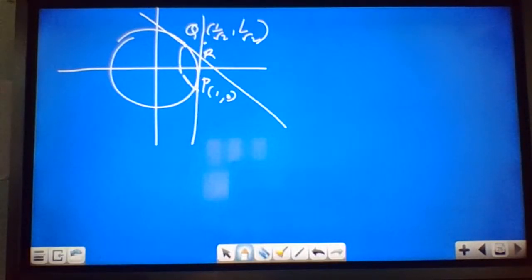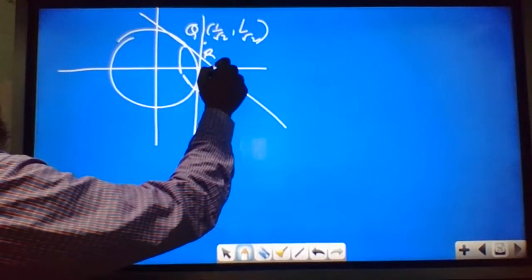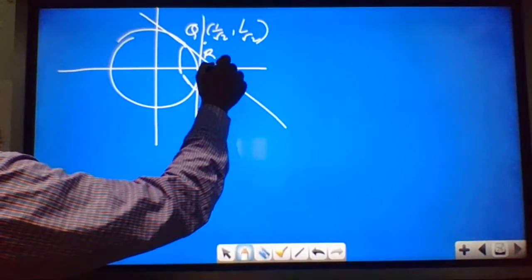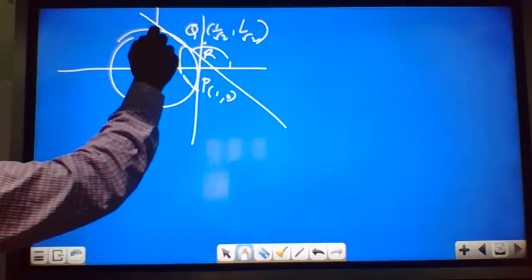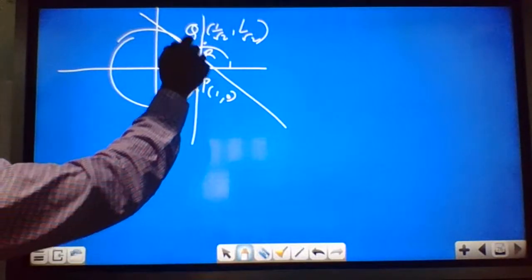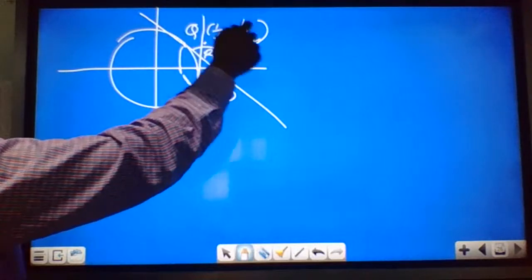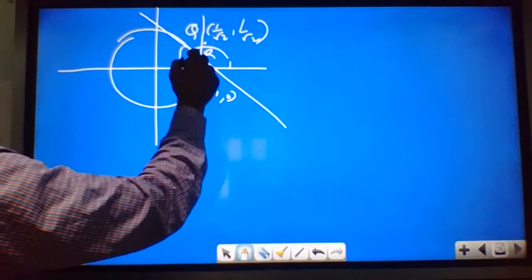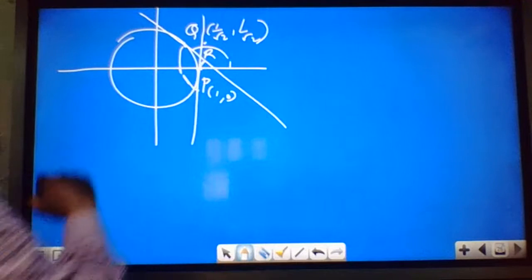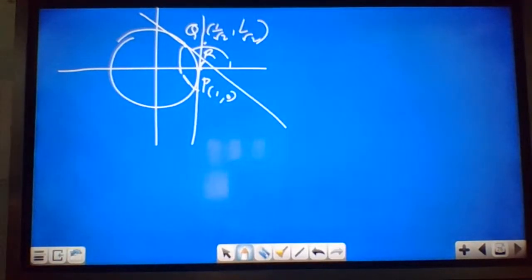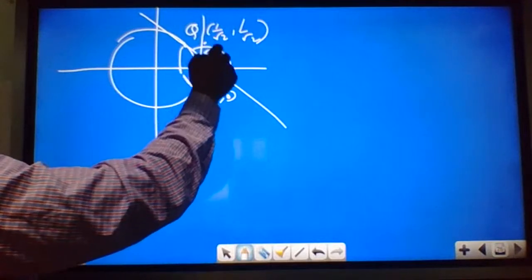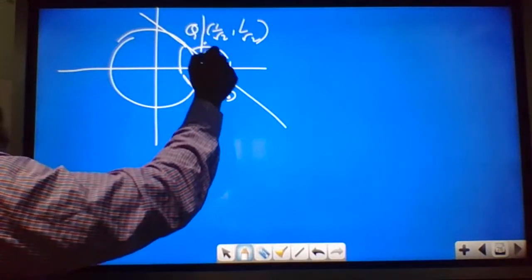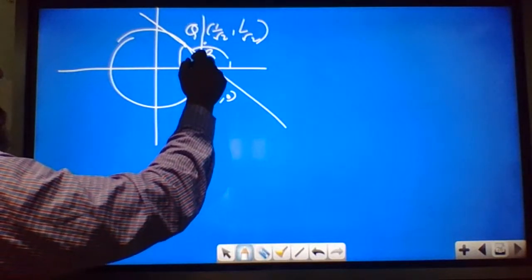So this angle will be equal to this reflection angle. Since this point is passing through 1 by root 2 comma 1 by root 2, this angle will be 45 degrees. This is 90 degrees, so this will be 45.